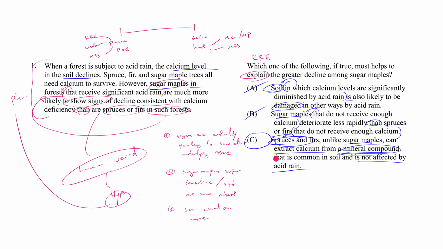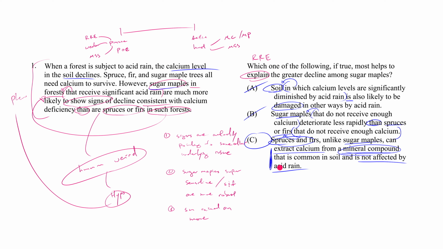Now, one other thing I want to say about C is that you don't want to think that C is somehow contradicting the facts in the stimulus. That's not something that you're ever going to want to do for RRE questions. That is really akin to denying premises for weakening questions, right? You don't ever do that. For weakening questions, premises are untouchable. For RRE questions, the entire stimulus is untouchable. You don't ever say, oh, I know how to explain it, you were just wrong, there was no acid rain in that forest. See, you can't do that. That's just too uninteresting as a hypothesis. Oh, you just got your facts wrong, right? It's too uninteresting. So they're never going to do that.